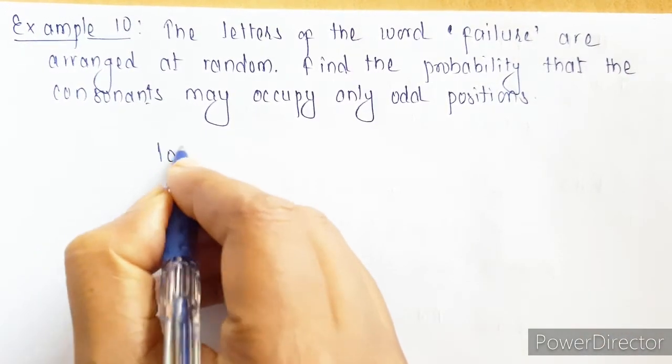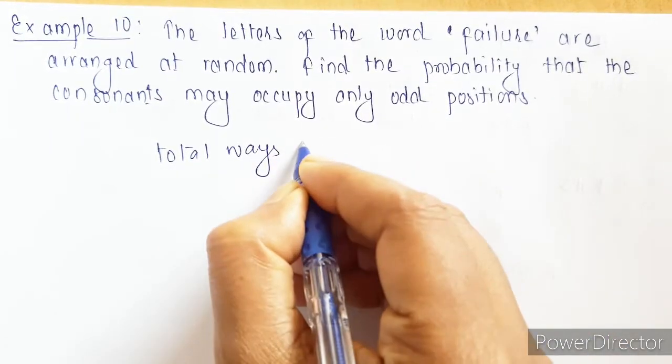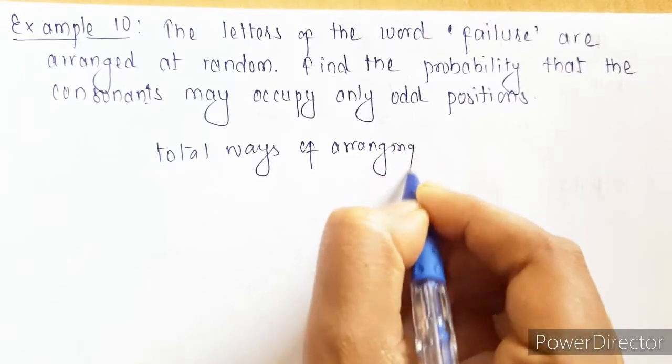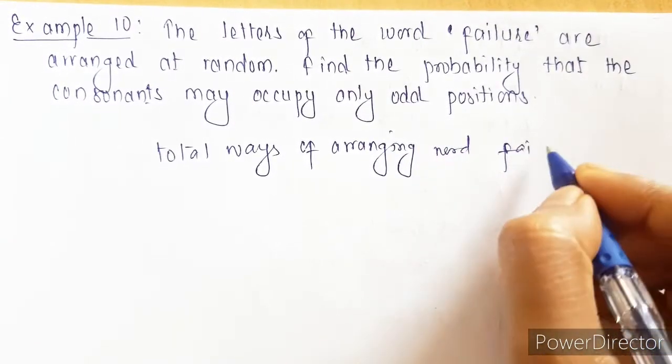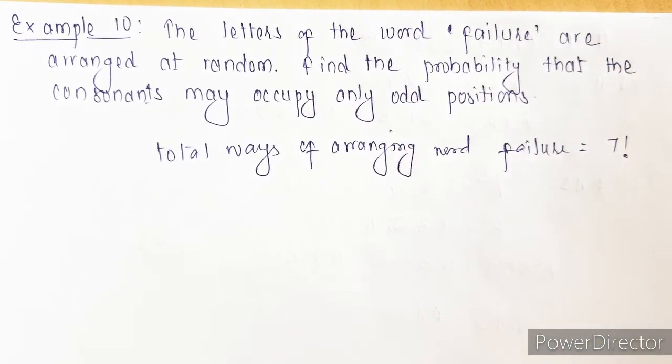The total ways of arranging this word failure is nothing but 7 factorial ways.